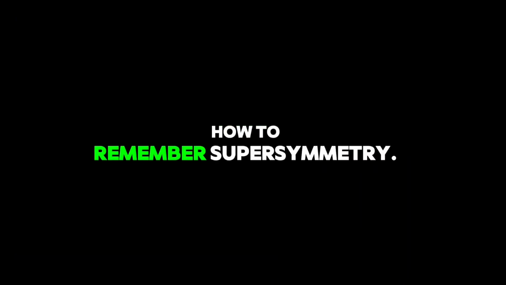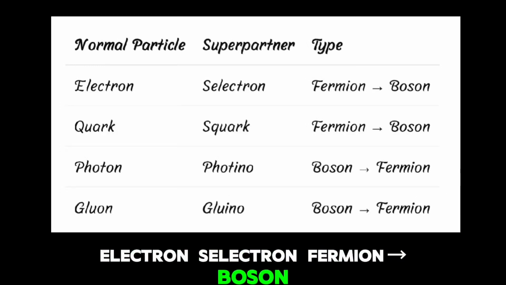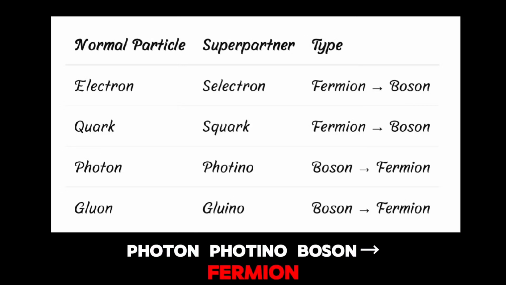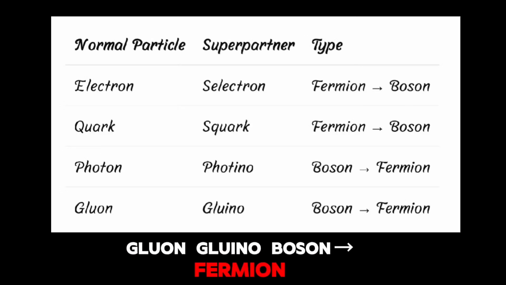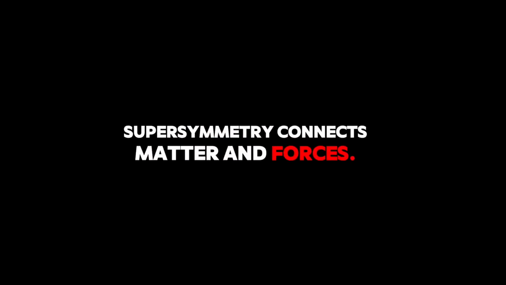How to remember supersymmetry? Let's simplify it. Normal particle, superpartner, type. Electron, selectron, fermion to boson. Quark, squark, fermion to boson. Photon, photino, boson to fermion. Gluon, gluino, boson to fermion. Remember, supersymmetry connects matter and forces. That's why it's called supersymmetry, a symmetry between particles and their partners.